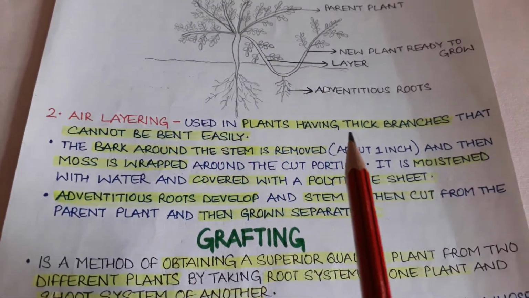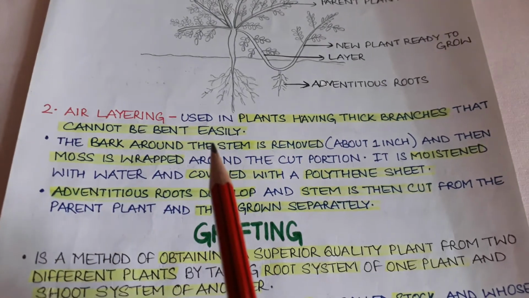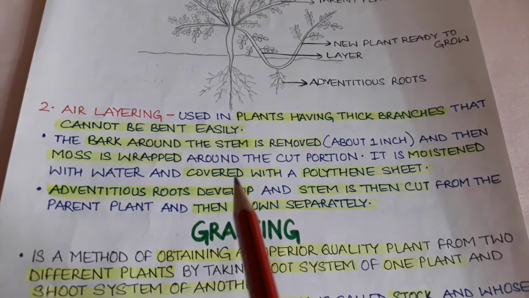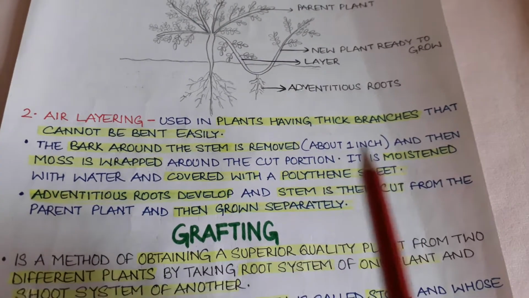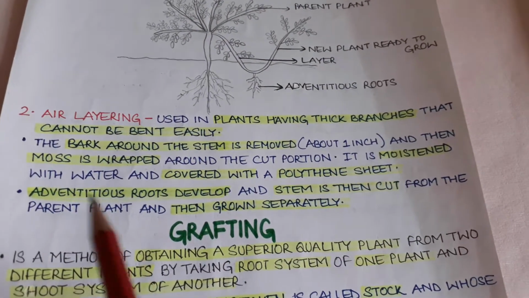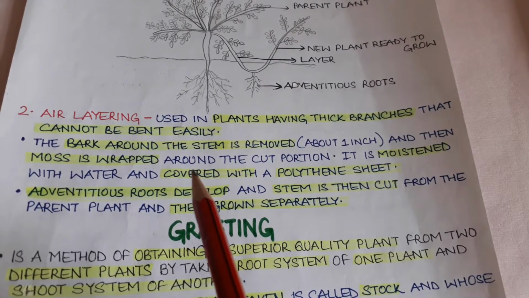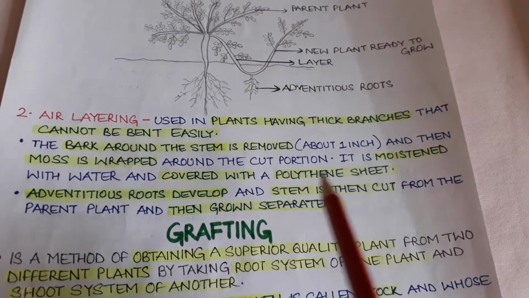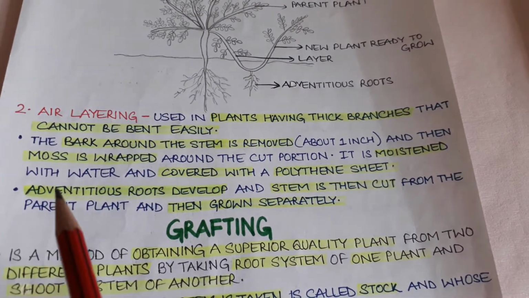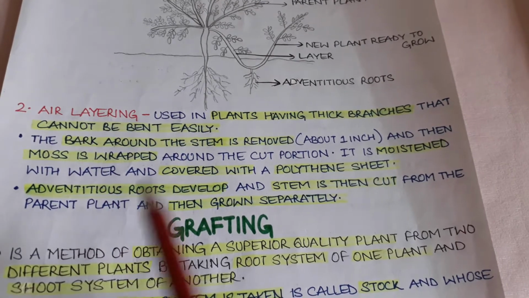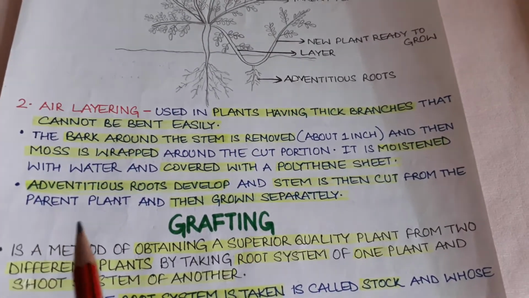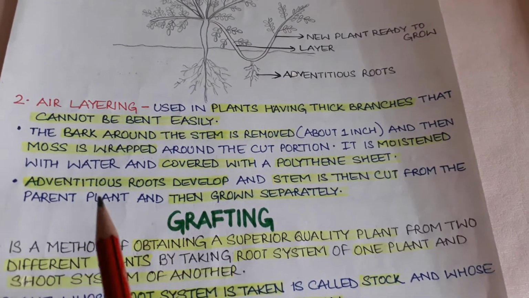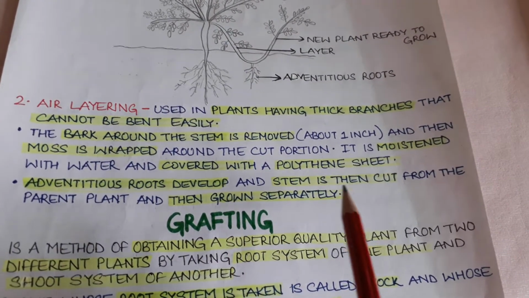It is done in plants that have thick branches and cannot be bent easily. In such type of plant, the bark of the stem is partially removed about 1 inch, and then that cut portion is filled with moss around, and this moss is moistened by regular supply of water, and then it is covered with a polythene sheet. Slowly from this cut portion adventitious roots develop and the stem also grows.